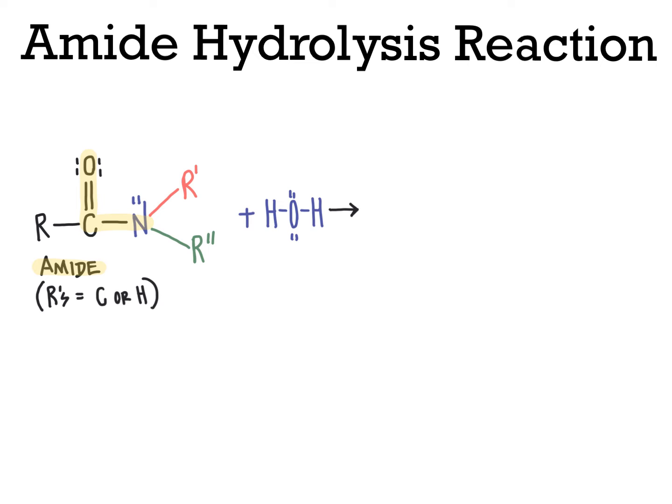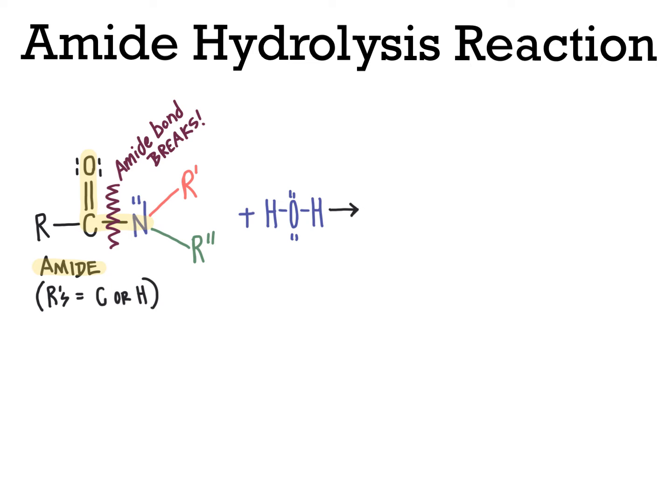When this reacts with water, generally catalyzed by an enzyme, the water is going to come in. The water oxygen will attack the carbonyl carbon here and bring a hydrogen along with it to ultimately result in a COH group forming here. This will cause the breakage ultimately of this carbon-nitrogen bond, releasing the nitrogen here, which picks up the other hydrogen atom from water to give an additional hydrogen here and keep its complete octet.